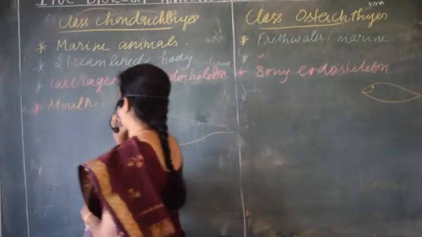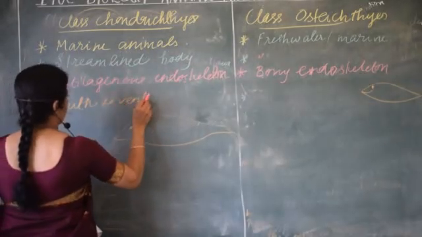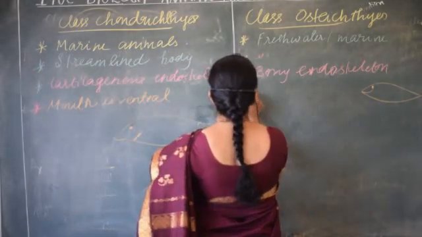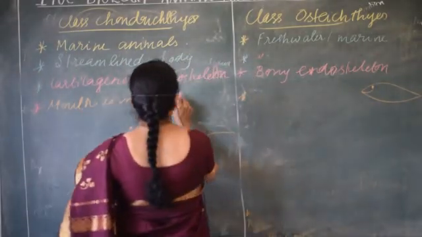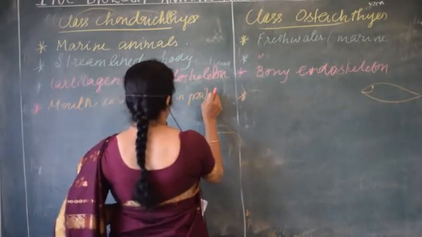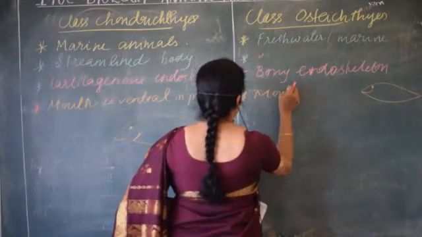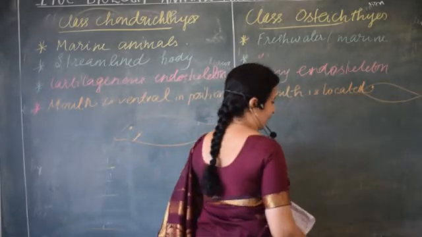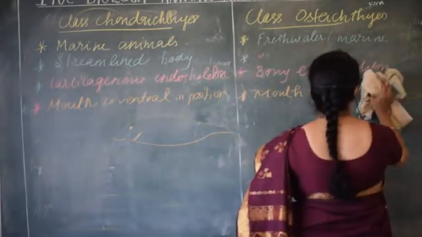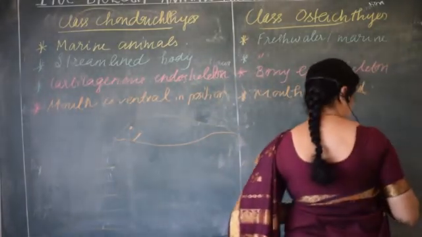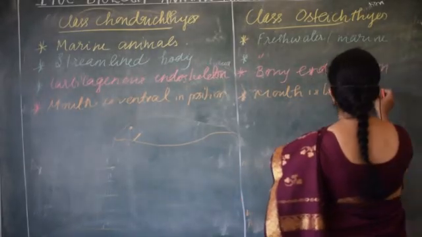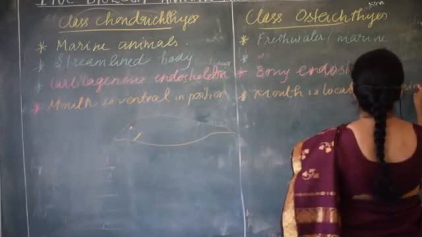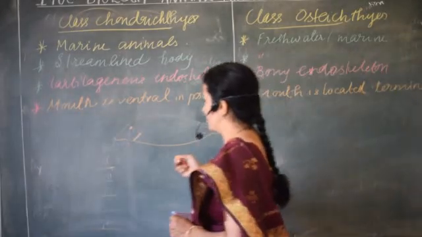So mouth is ventral in chondrichthyes, whereas in osteichthyes, mouth is located terminally. Together we are able to complete the two topics if you compare and study. This portion is also important, because a question used to come to write the difference between these two. So the mouth is located terminally, at the end point.